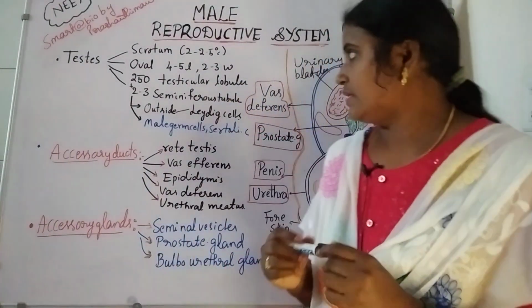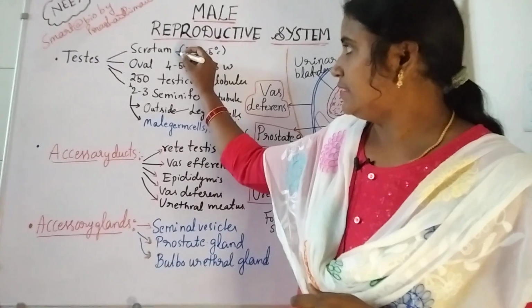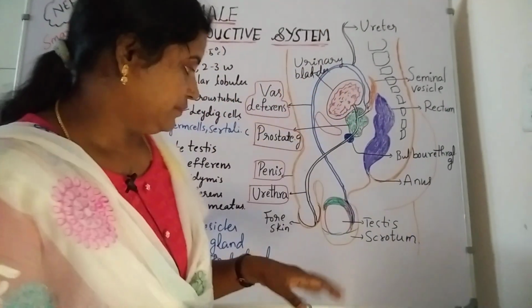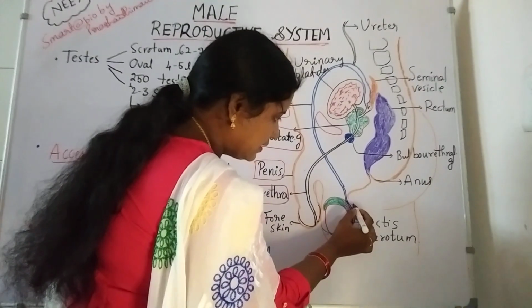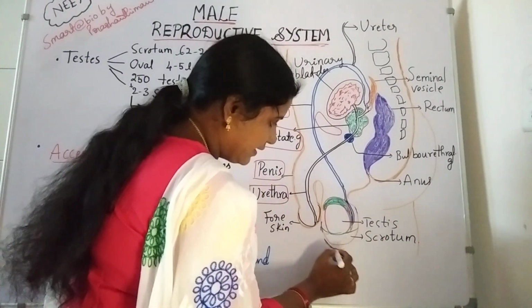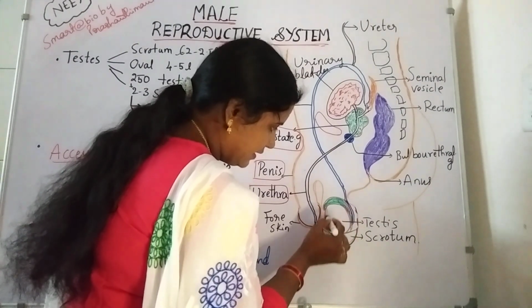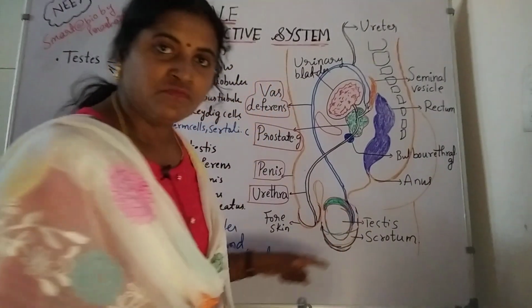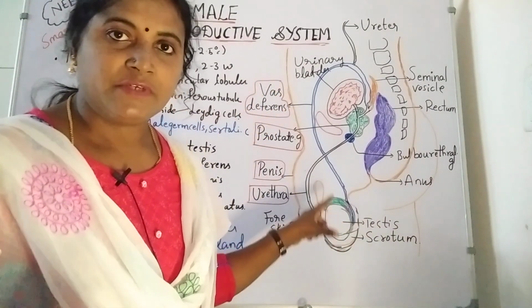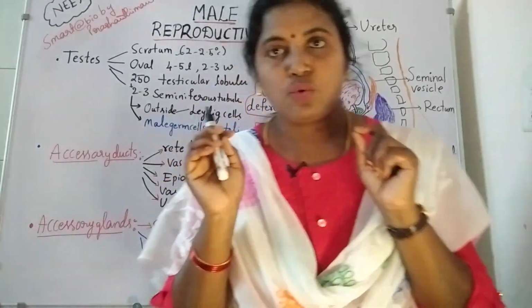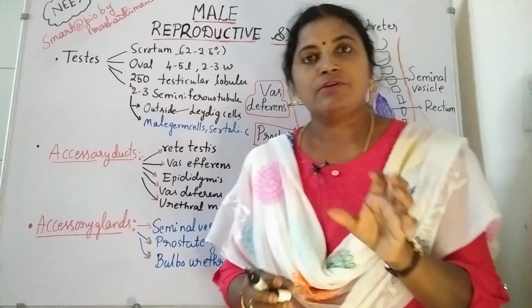The testis is present in a bag-like structure known as the scrotum. See here, the testis is present in a bag-like structure. Inside the scrotum it contains the testis. So what is the importance of the scrotum here? The scrotum is very important.